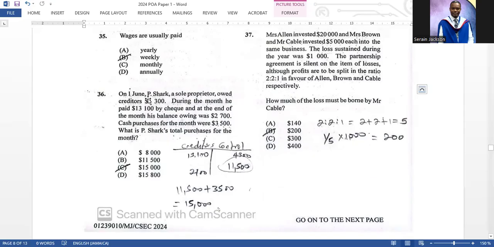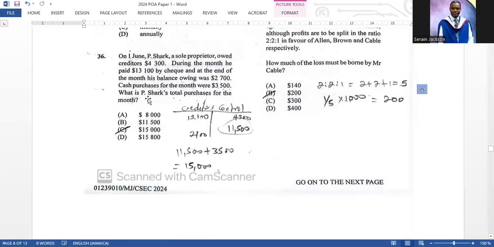36. On the 1st of June, P. Shark, a sole proprietor, owed creditors 4,300. During the month, he paid, sorry, 13,100 by check. At the end of the month, his balance owing is 2,700. Cash purchases for the month were 3,500. What is P. Shark's total purchases for the month?